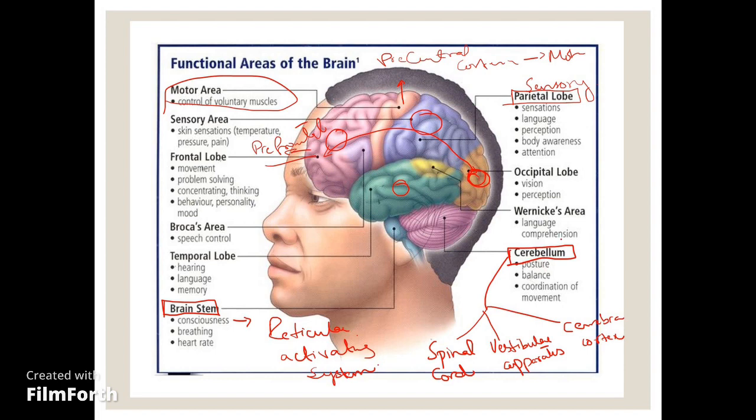Next, on the posterior side we have the occipital lobe, and occipital lobe is basically the visual lobe, and it is linked with the vision, and it also controls the visual field and visual acuity. Our second cranial nerve, which is the optic nerve, basically brings information from the eye to the occipital lobe. The memory related to vision is also stored in the occipital lobe.